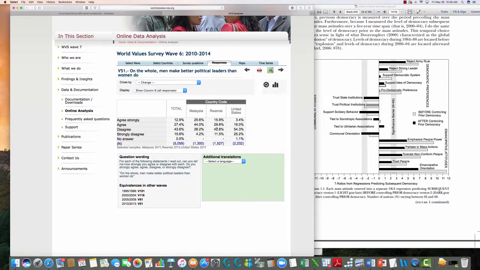But compare that to Rwanda, where, yeah, a majority, but only a slight majority, disagree with the statement. And in Malaysia, only about 30% of the people disagree with that statement. In other words, somewhere around 69 to 70% of people in Malaysia agree that men make better political leaders than women. So again, here we see that Malaysia falls low on those self-expression attitudes and low on those attitudes that would predict democracy.